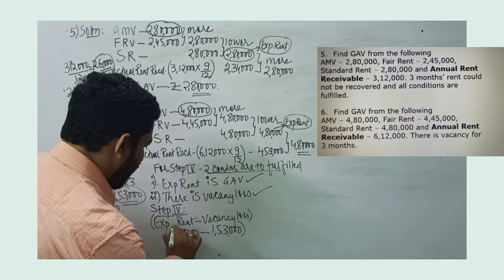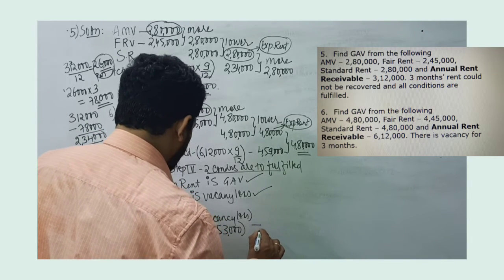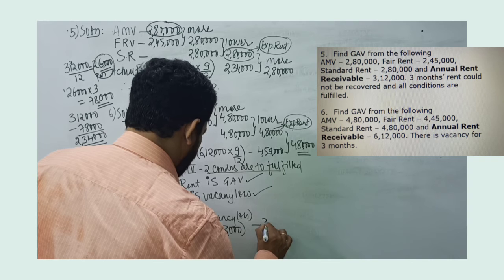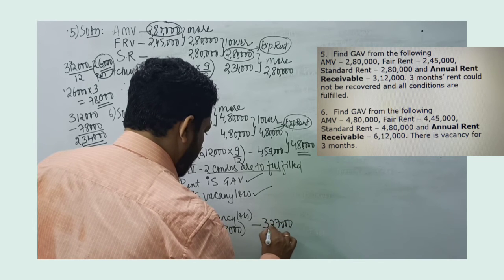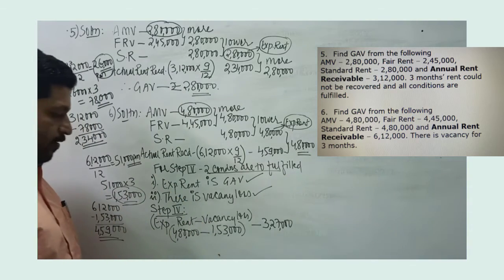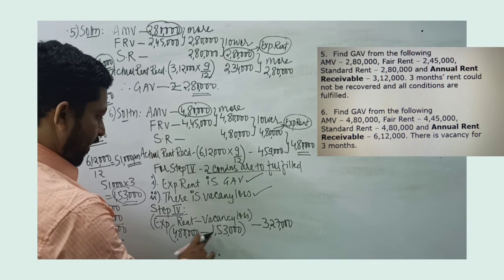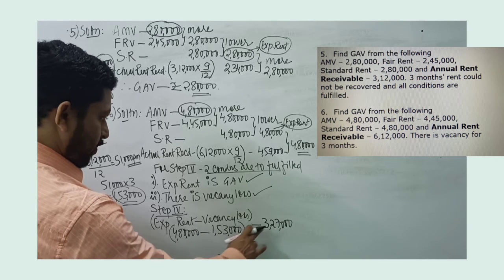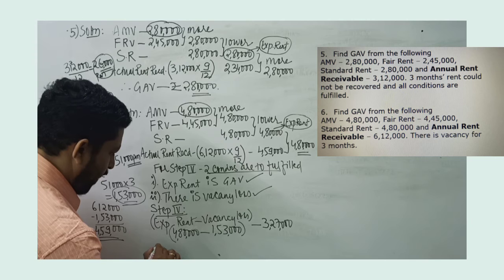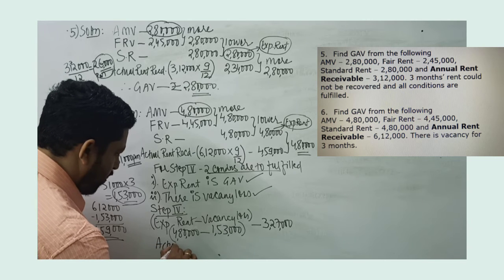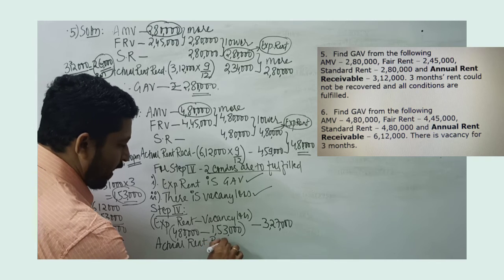So 4,80,000 minus 1,53,000 will be 3,27,000. And that will be compared with actual rent received.